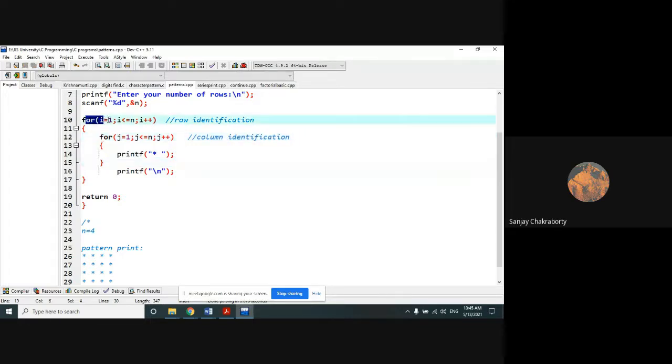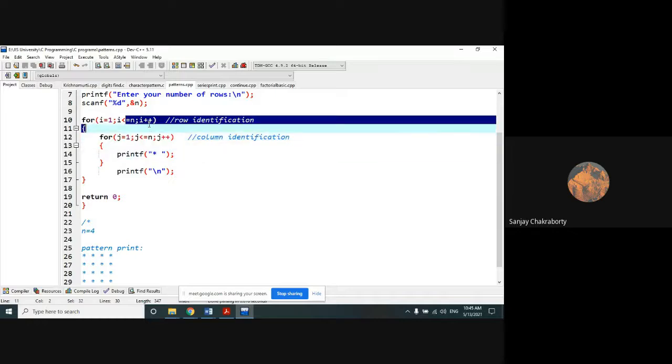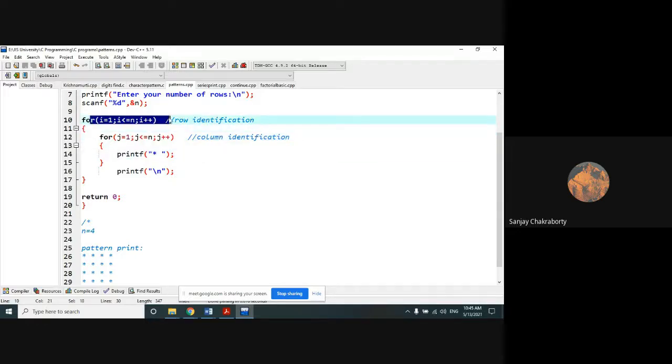So the outer for loop will run for the row identification, and the inner for loop, the nested for loop, I already discussed with you, will run for the column identification, right? Very good. Now within the inner for loop, only one printf is executed that will print the star as an output and give us space, right? And in the outer for loop, we have put a new line, right? Why will it be required? Let's check it, make a dry run of it, okay?